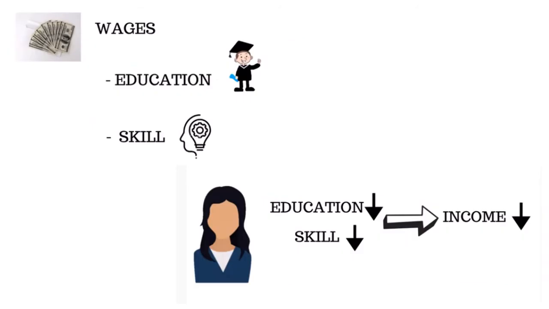Education and skill are the two factors which determine how much of a salary a person is going to get, or how much he is going to be paid for his job. If he is highly educated and has good skills, then obviously he will get a fat salary. So these are the two factors which determine the wage of a person. And in India, we have seen mostly girls are preferred to do housework. They are not really going to colleges to get higher education, so their education is less and they have lesser skills. Obviously, when they go out to work, their income is also less as compared to men.